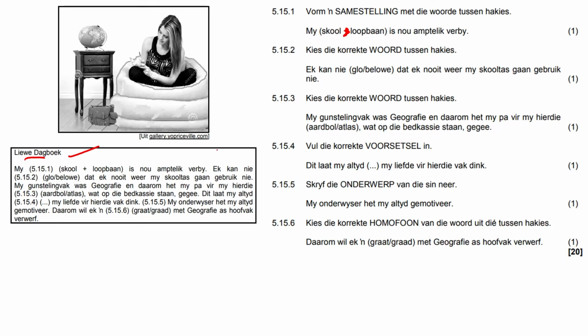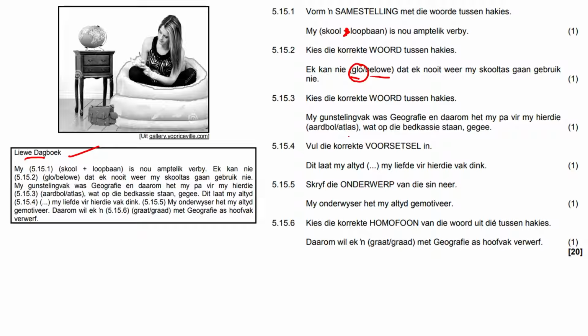Ek kan nie glo or beloof. Now, this is a pretty tricky one. Glo means to believe and beloof means promise. But they like asking this one because glo is believe. Beloof, it sounds like believe, so it's meant to trip everyone up. So I can't believe. So the answer here is going to be glo.